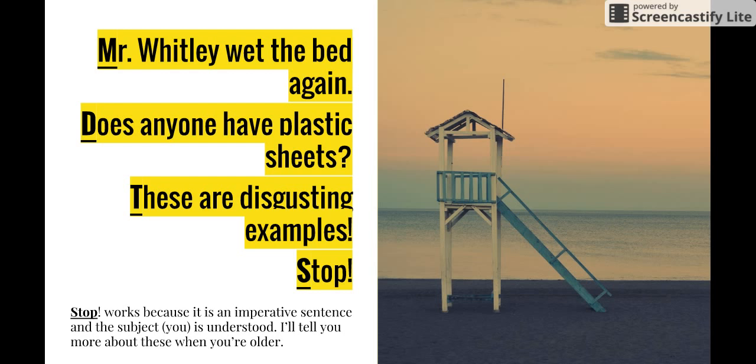So here's some examples of the different types of sentences available to us. Mr. Whitley wet the bed again. Notice it starts with a capital letter and it ends with a punctuation mark, the period. Does anyone have plastic sheets? Begins with a capital letter, ends with a question mark. It's a complete thought. These are disgusting examples! Begins with a capital letter, ends with an exclamation point, and it shows emotion. Stop. Now, stop works because it is an imperative sentence, and the subject, which is you, is understood. I'll tell you more about these when you're older.